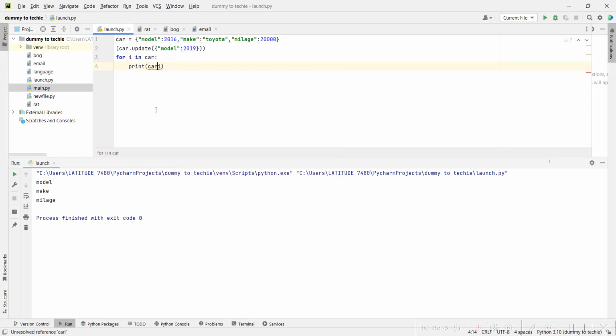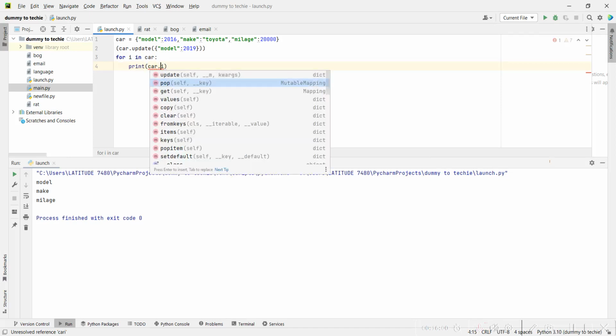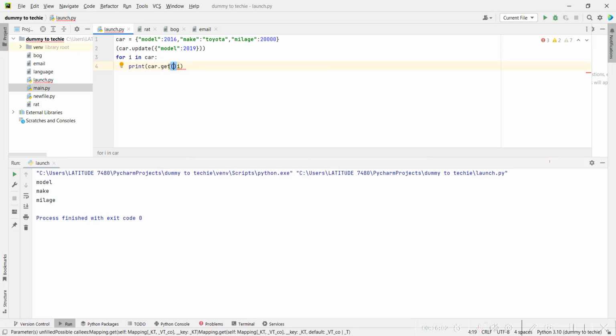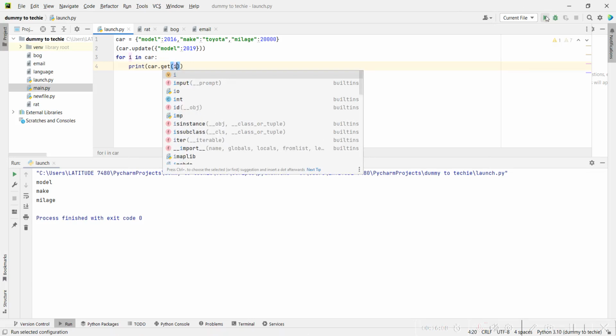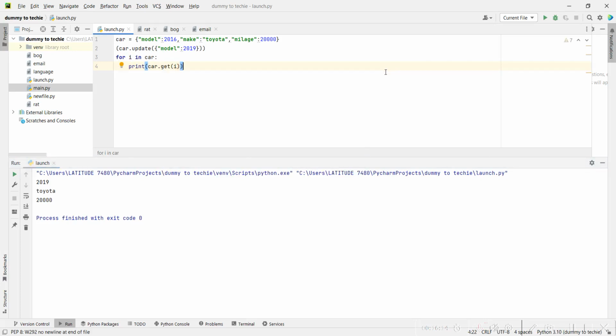I'll print out car dot get. Now inside this bracket, I'll specify my I. So now I can print out the I. So you see what happened? 2019 Toyota and 2000. So that's how you can iterate through your dictionary very simply, easy, safe, not very difficult.